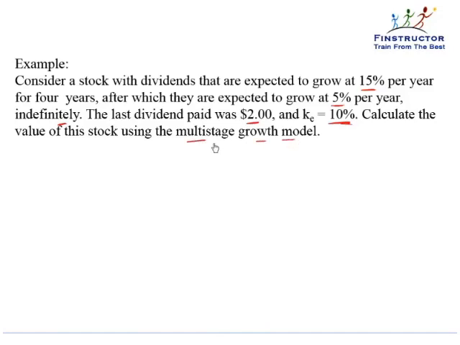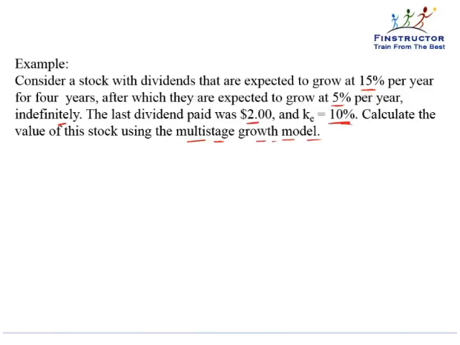Now, this is a very important concept and is applied in many real-world applications. A lot of times what we've seen is, for less mature companies or for fast-growing companies, there is initially a phase of very high growth.